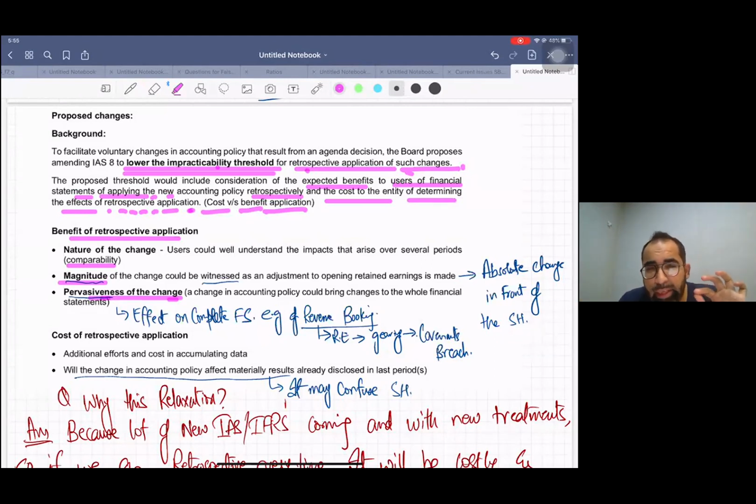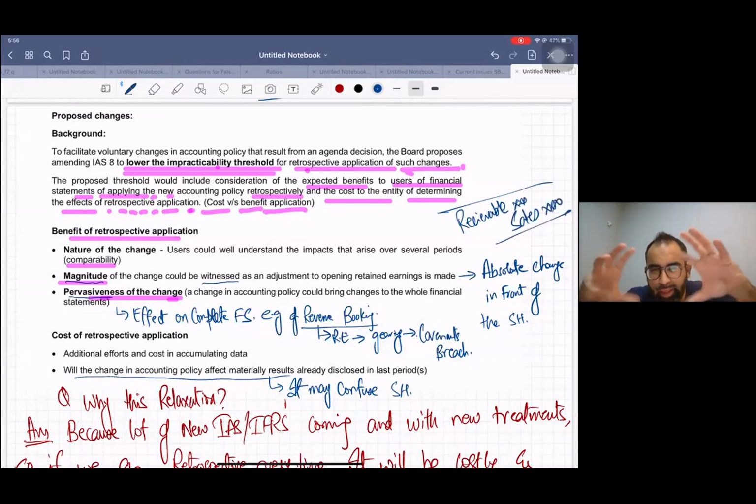How? For example, if we talk about revenue recognition, IFRS 15, you know the entry of credit sales is debit receivables, credit sales. So now just think over it. If you go in past and you change the numbers of receivables and sales, the sales will hit the income statement, and through the income statement it will hit profit, and through profit it will hit retained earnings, and retained earnings is a part of equity.